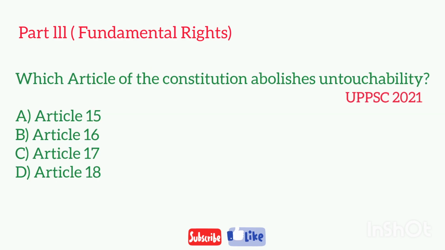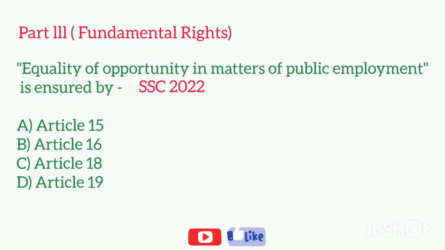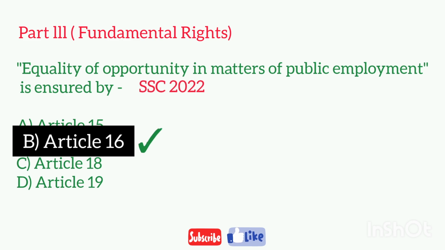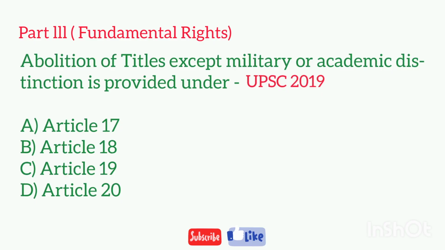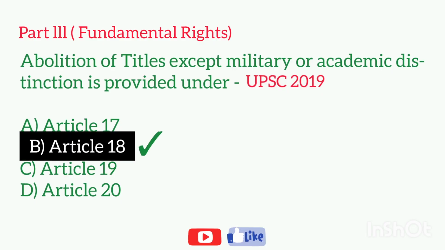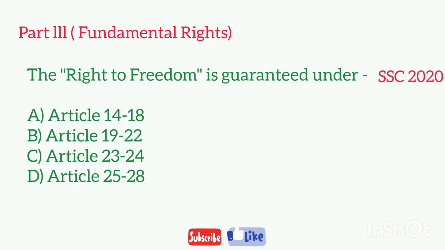Which article of the Constitution abolishes untouchability? Equality of opportunity in matters of public employment is ensured by. Abolition of titles except military or academic distinction is provided under. The right to freedom is granted under.